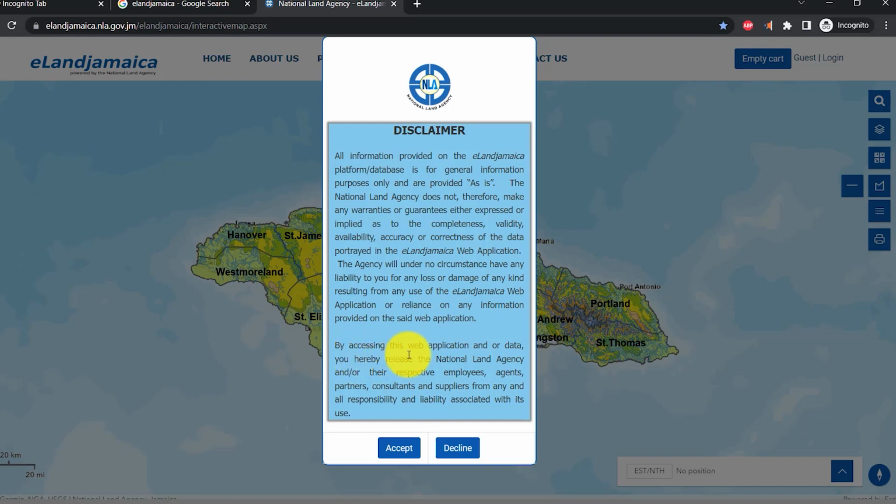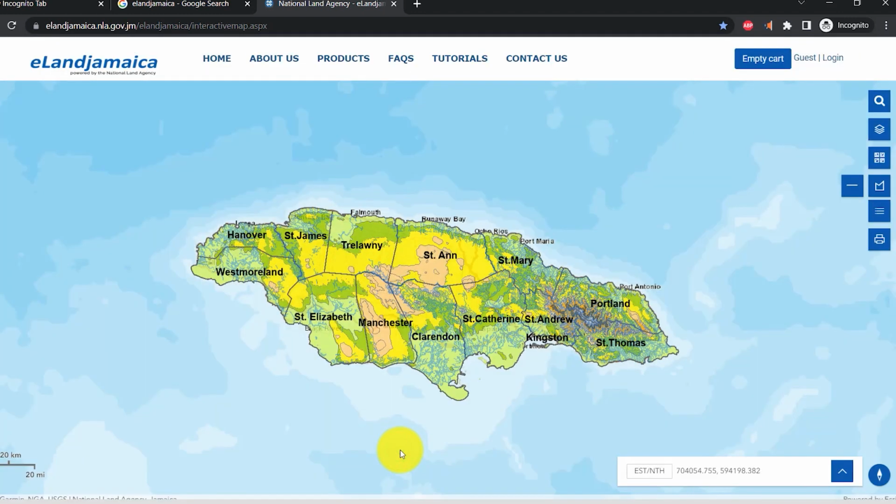By accessing this web application and or data, you hereby release the National Land Agency and or the representative, employee, agency, partner, consultant and supplier from any and all responsibility and liabilities associated with its use. So we're just going to accept this. Basically, they're saying to us that they're providing information, but whatever you do with it, that is your business. They are not taking any responsibility. They're not taking on any liability, neither them nor any of their subsidiaries, their staff, their workers, nobody. So you're using this at your own discretion.